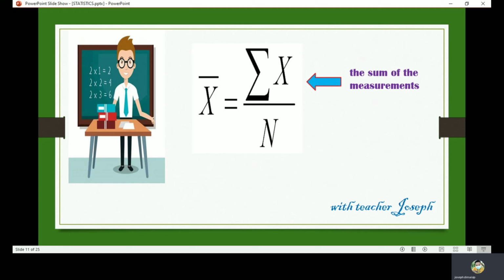And the second one, letter n, is the number of measurements or the total number of observations. And this symbol we can read as x bar, and this is what we call the mean.